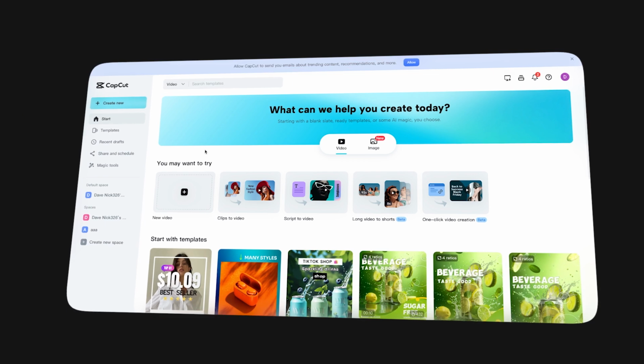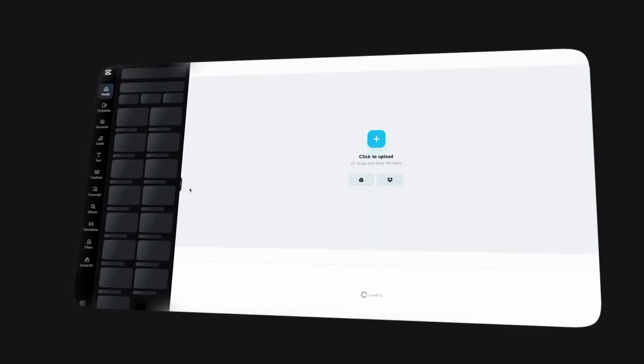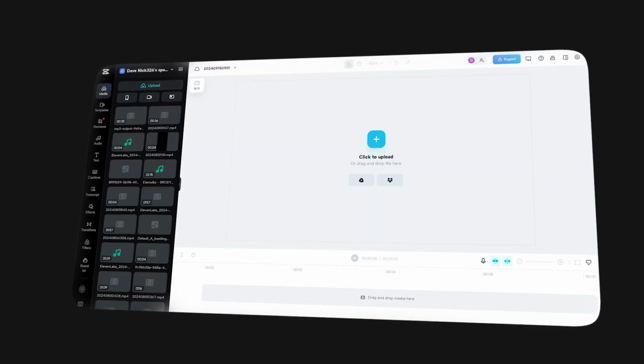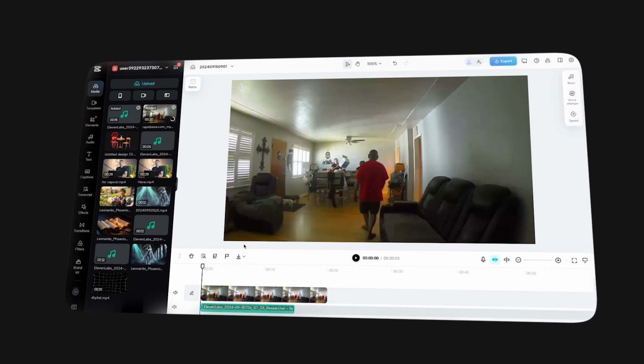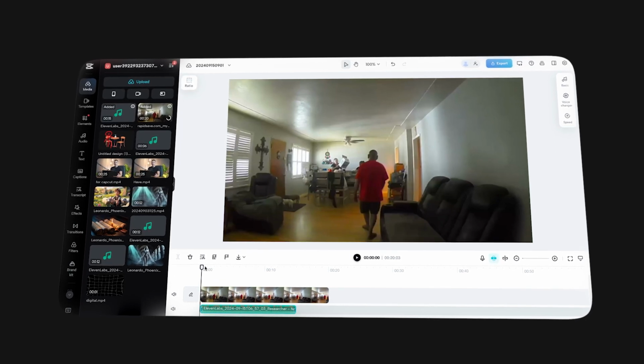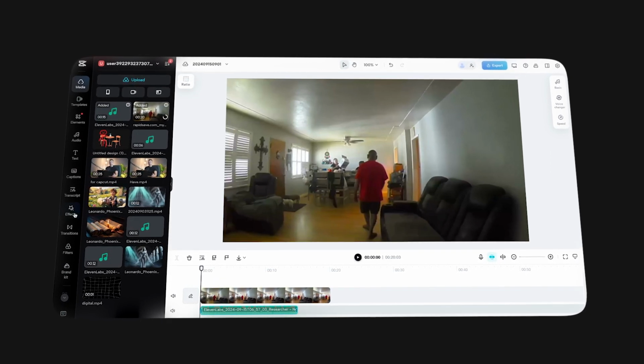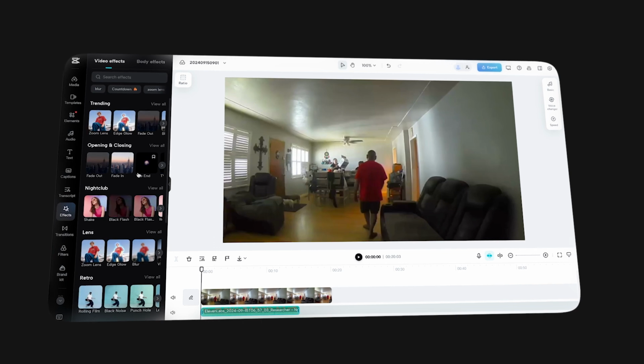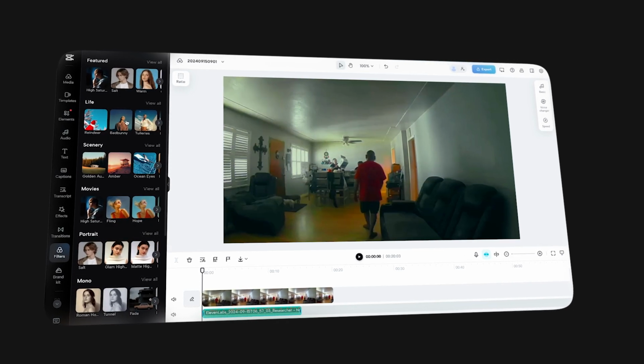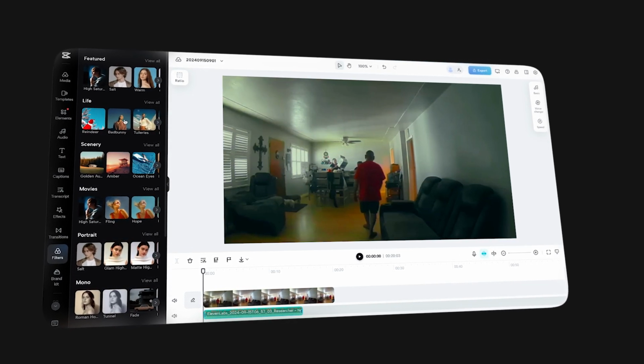Now the next step is, of course, to edit these videos. So you can simply head over to CapCut.com, you can click on new video, and here you can just start uploading your files. You can also upload the voiceover, so you have that in the background. And even more importantly, I would add the effects here on the left hand side, or some simple filters that would make it seem a little bit more spooky.